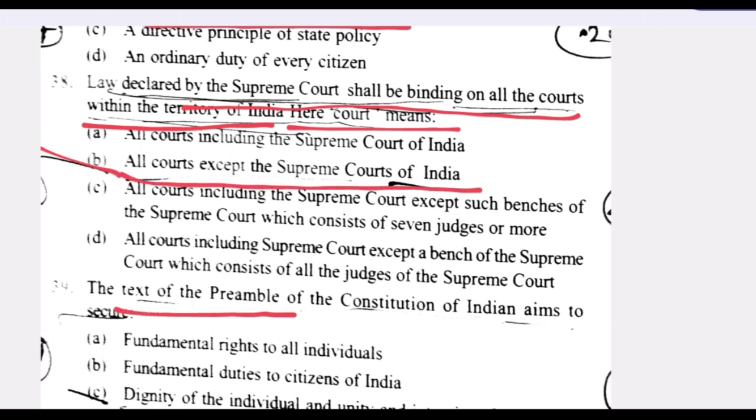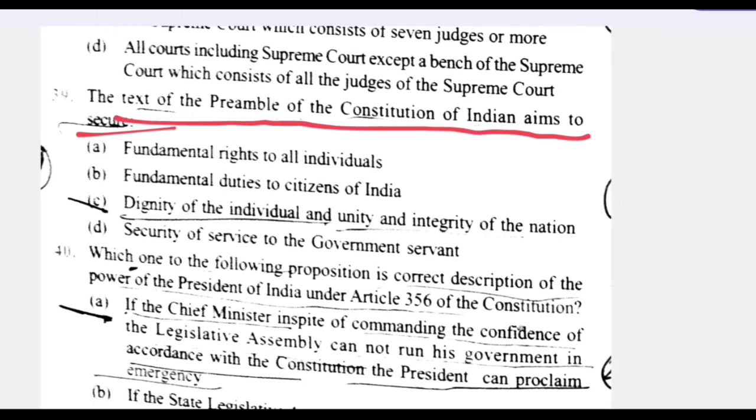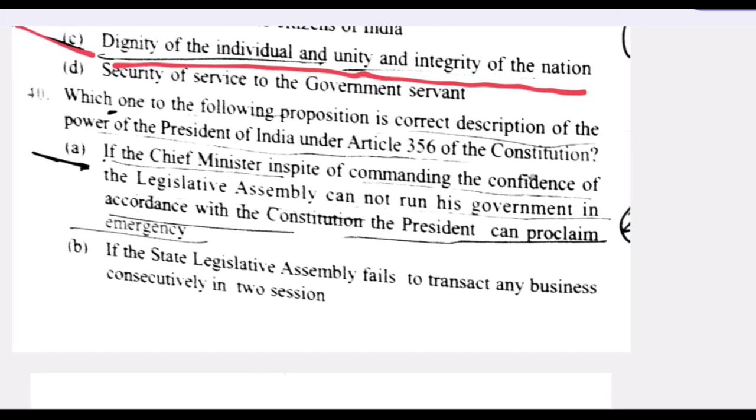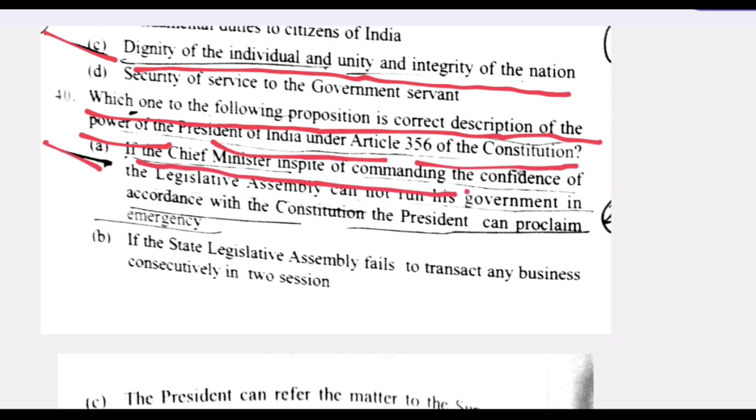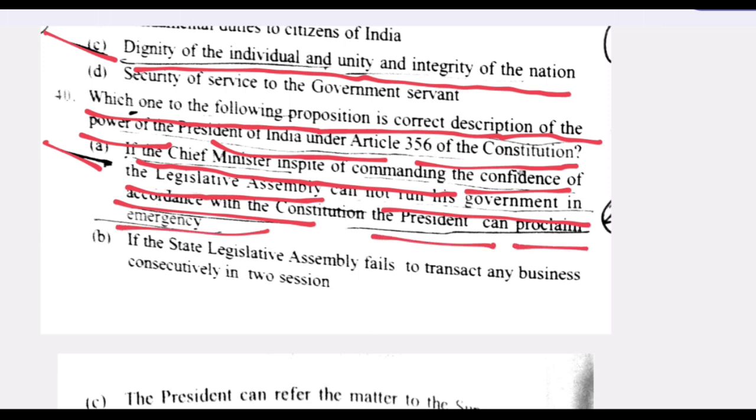The text of the preamble of the Constitution of India aims to secure dignity of the individual and unity and integrity of the nation. C is the right answer. Next question. Which one of the following propositions is correct? Description of the power of the President of India under Article 356 of the Constitution. A is the right answer. If the Chief Minister, in spite of commanding the confidence of the Legislative Assembly, cannot run his government in accordance with the Constitution, the President can proclaim emergency.